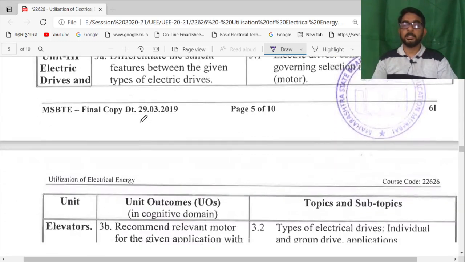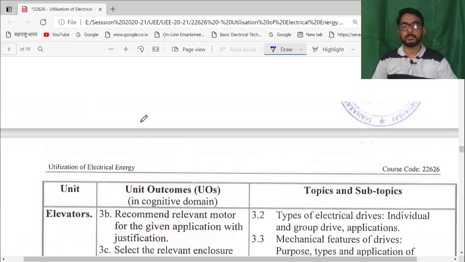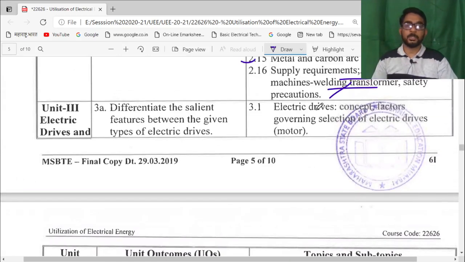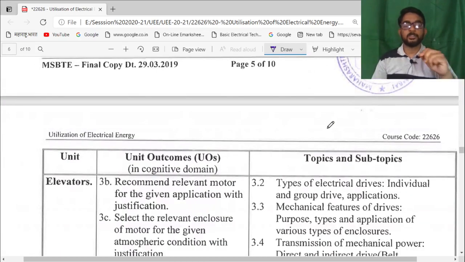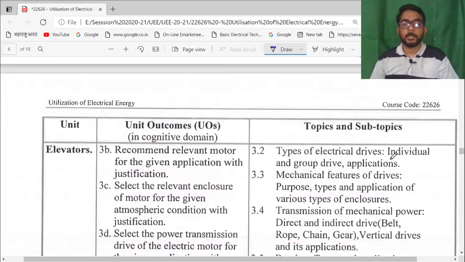Third is electrical drives and elevators. What are the concepts of electrical drives, what are the points to be considered while selecting a particular electrical drive, what are individual drive, group drive, and applications, that will be discussed. Let us see one simple example. Let us have one AC supply and one induction motor.